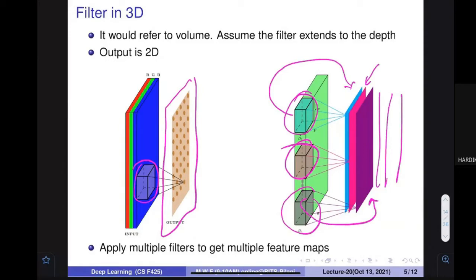Multiple things I can do: horizontal edges, vertical edges, different kinds of illumination variation, different kinds of normalization we can apply, and then get a better representation. We can use the better representation and go ahead with that.